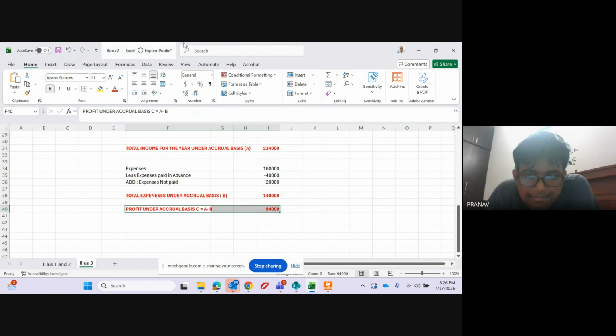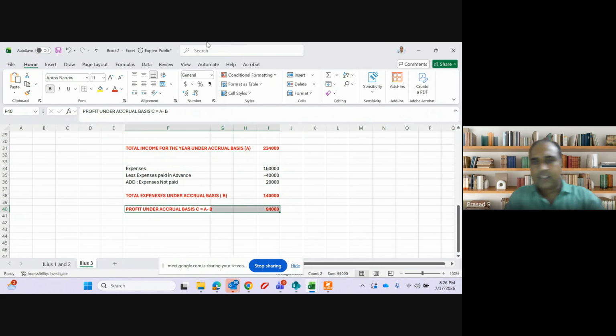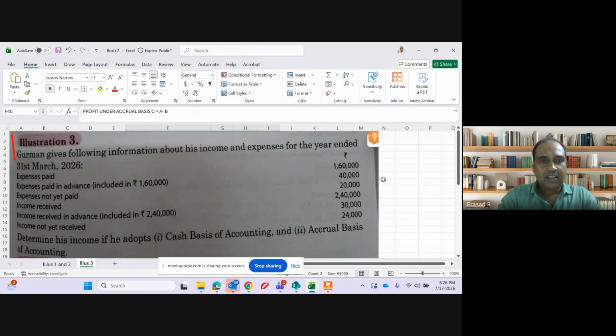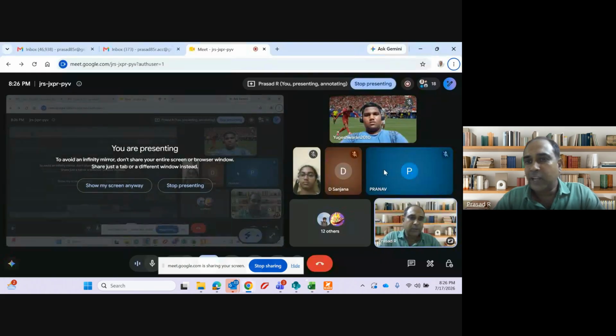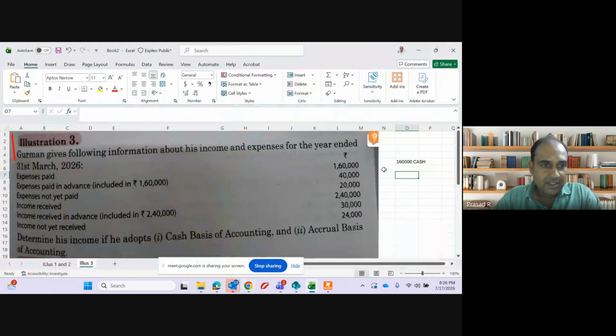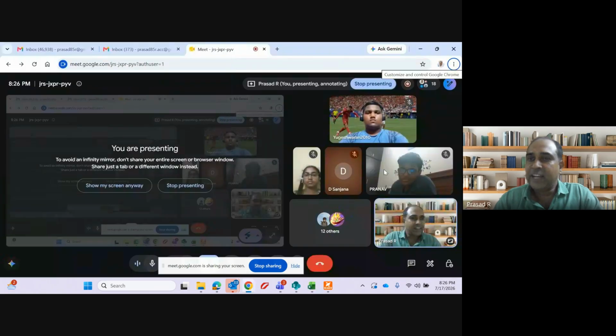No, sir. Okay. Now in case of cash basis, just see what is received in cash. Expense. How much we paid in expense in cash? This is 1,60,000 paid in cash, right? 40,000 is already included. I don't have to include again. Expense paid in advance is already included in 1,60,000. So I don't have to make any further adjustment. Clear?